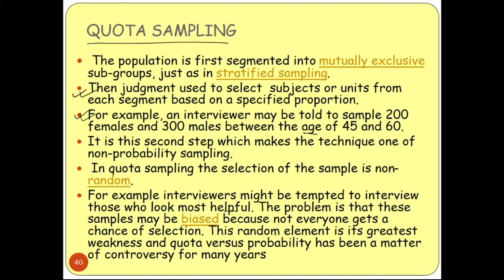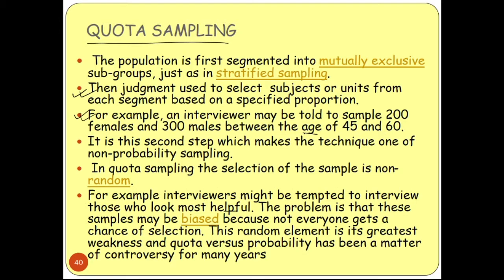Sometimes their approach can be much more impressive, and they can select them, but sometimes the selections can be wrong also. So this sample is biased, because not everyone gets a chance of selection. You are choosing someone from them.